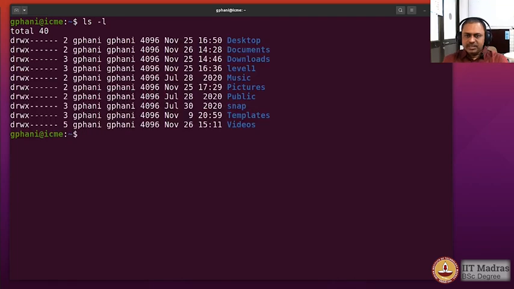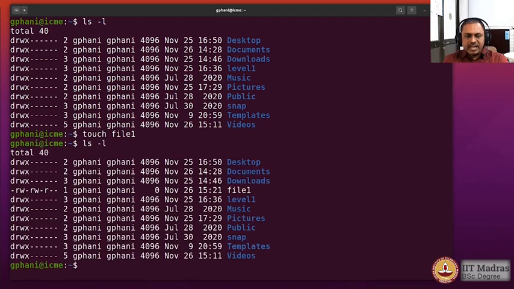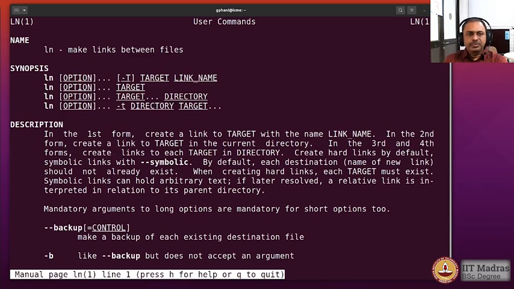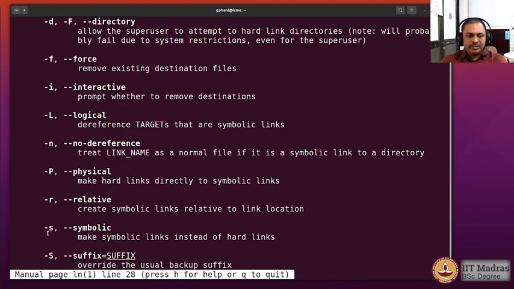So we have got the home directory here. Let us create an empty file. Okay, and you would see that the empty file is here. Now we would create a symbolic link to this file. That is done using the command ln. So we would look at the man page for ln. ln is for making the links. A symbolic link is made by using the -s option.